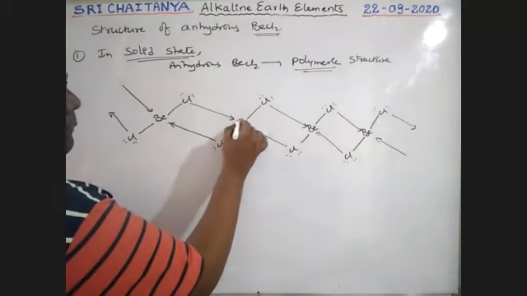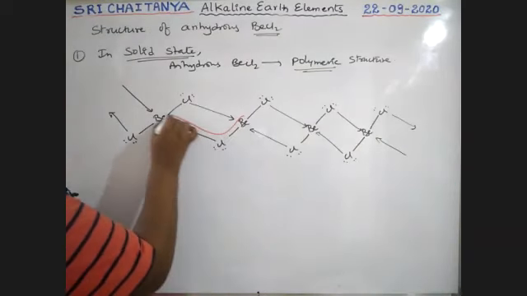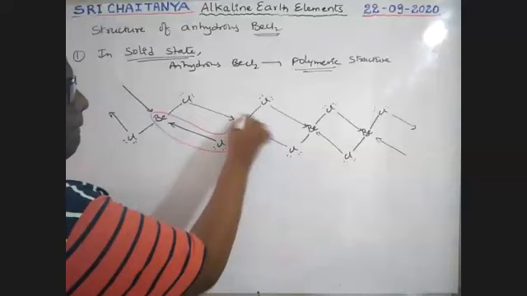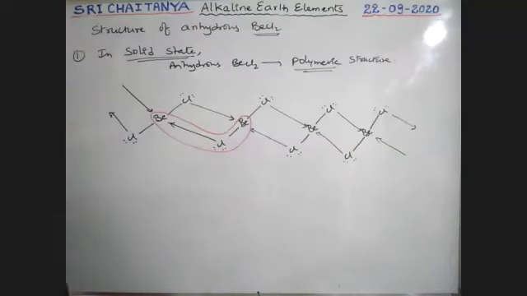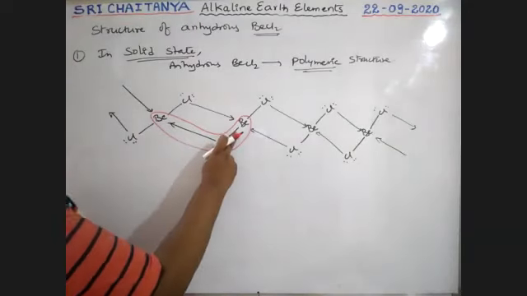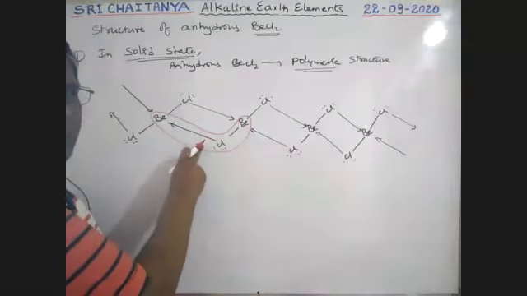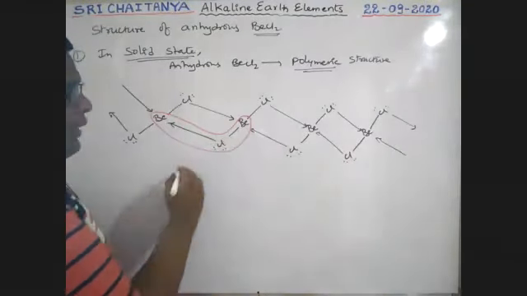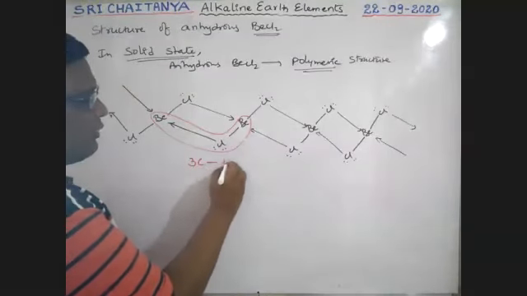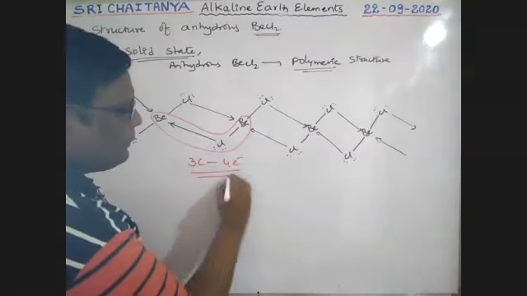So beryllium, chlorine, beryllium bond. Boys, it has a pair of electrons, and it also has a pair of electrons. 2 plus 2, 4 electrons, but 3 centers are covered. It is a 3-centered 4 electron bond.